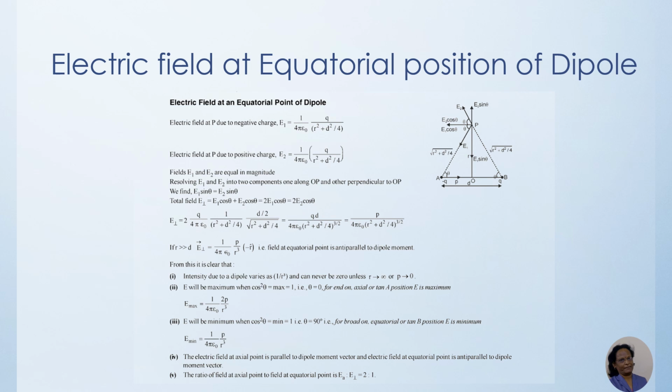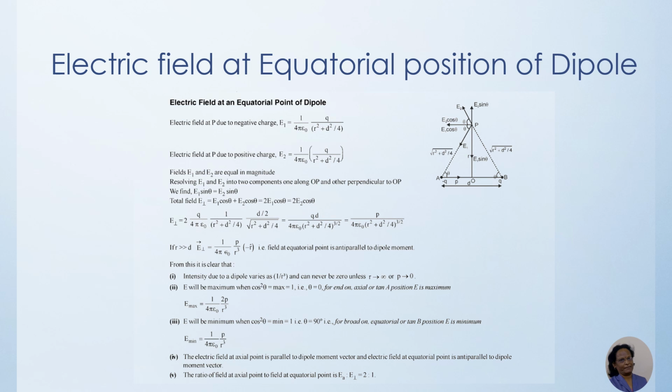Among these components, E1 sin theta and E2 sin theta are acting on the same line in opposite directions, so they will obviously cancel out each other's effect. But E2 cos theta and E1 cos theta are aligned along the same direction. So these two will be added to contribute to the electric field due to the dipole at point P.